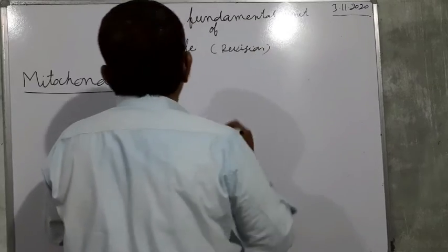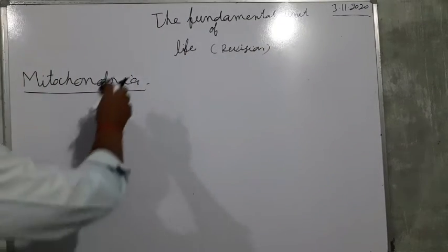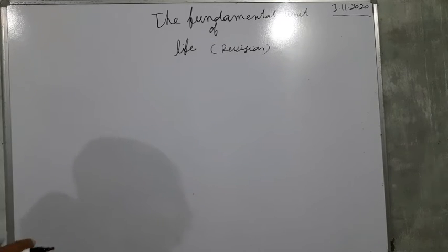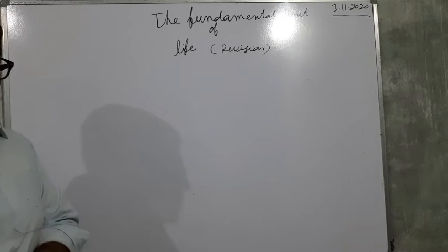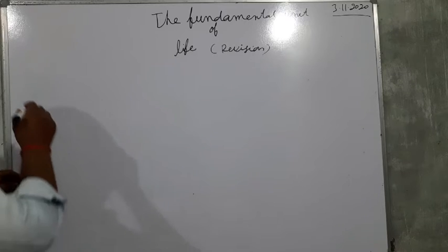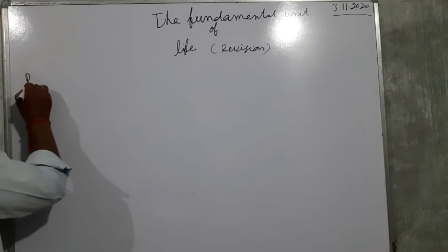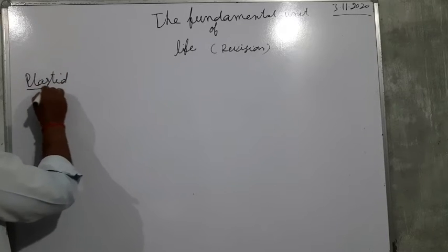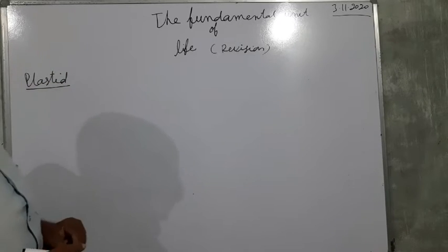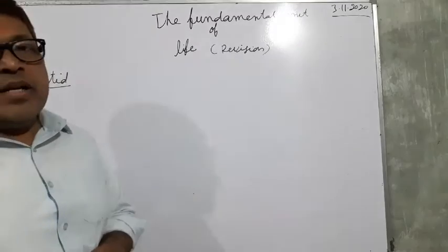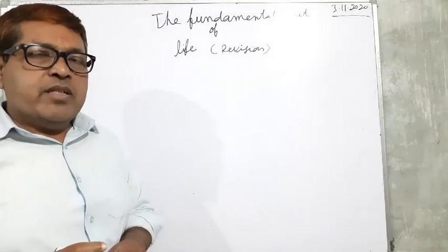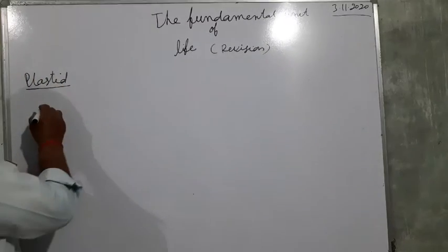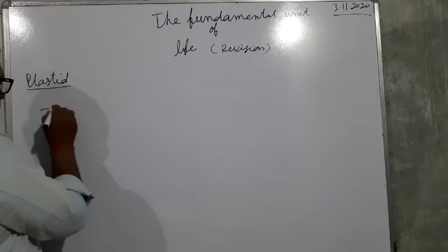After the mitochondria, the next cell organelle is the plastid. It is found only in plant cells. Animal cells do not have plastids.